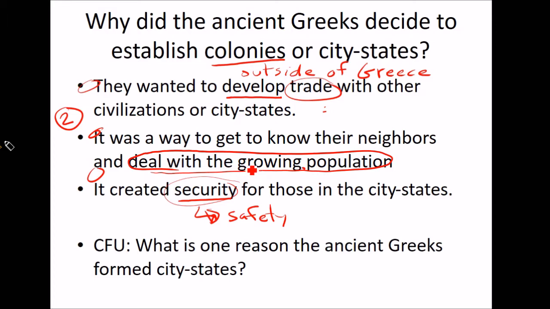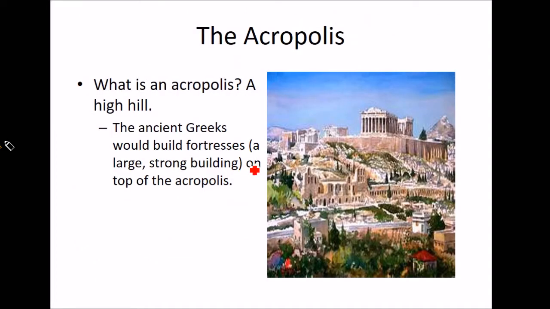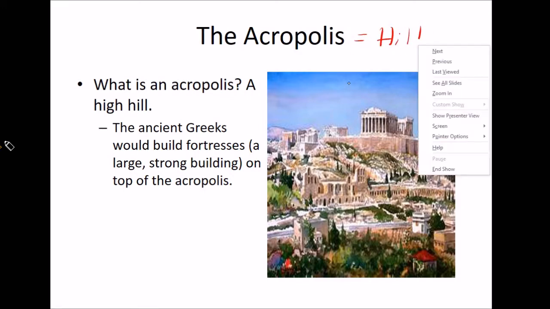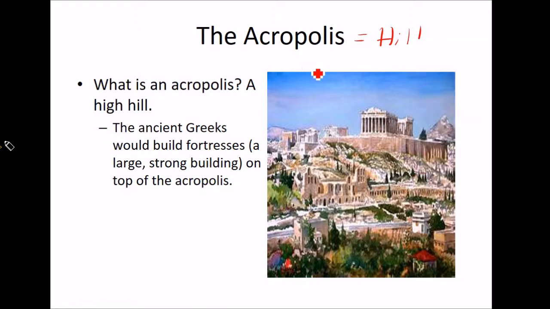The Acropolis. Let's move on to the Acropolis. The Acropolis just means hill. It just means a hill. Yeah, I can do that. In Greek. See, it's a high hill. So forgot to put high hill. The ancient Greeks would build fortresses. Write that down so you can see fortress right here, like I told you.